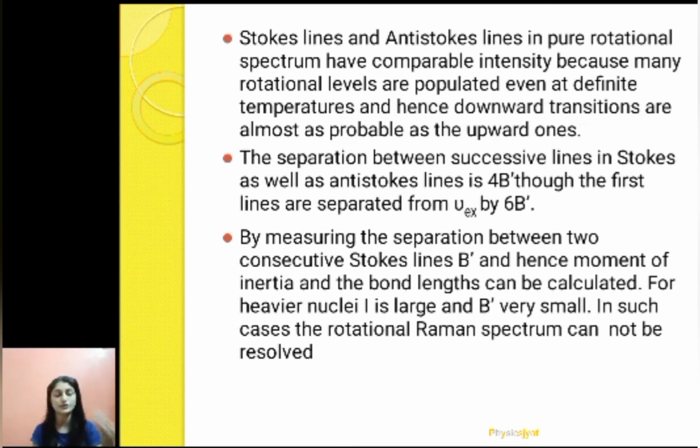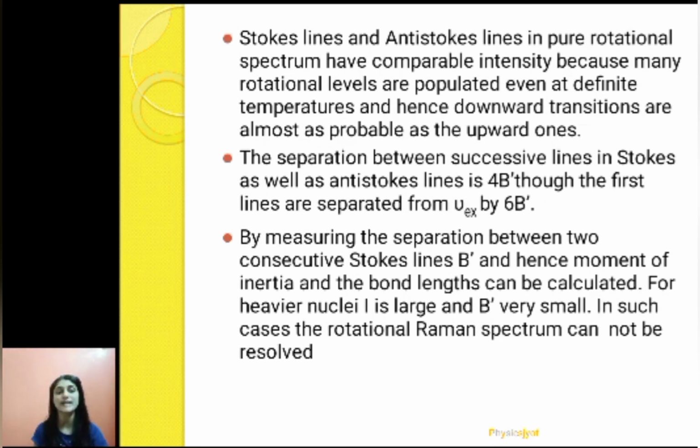When do we get the Stokes line? We get it when the molecule goes from the ground state to the excited state. And when do we get the anti-Stokes line? When the molecule is in the excited state and goes from the excited state to the ground state. So when we studied the Raman effect, most of the molecules were in the ground state, so the probability for transition from ground to excited state is more; therefore we get more Stokes lines and the intensity is higher.